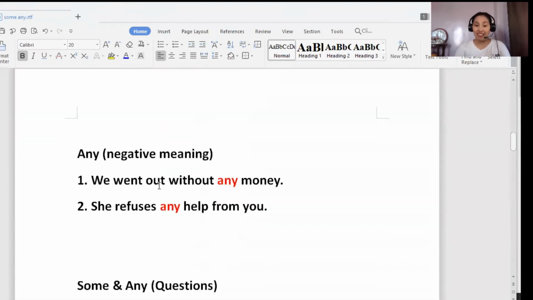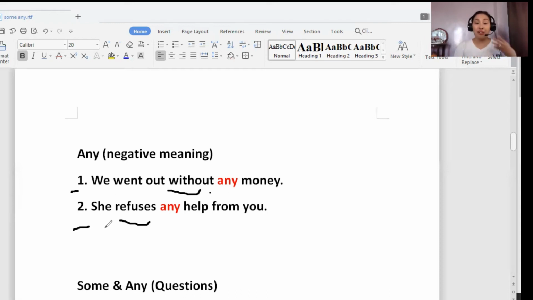We have it here, any for negative meaning, just what I have told you guys. There are some words that create a negative meaning in the sentence. Again, our examples are the words without and refuse. This is how we use it in sentences. We went out without any money. So without is a negative. We went out without any money. This sentence has a negative meaning.